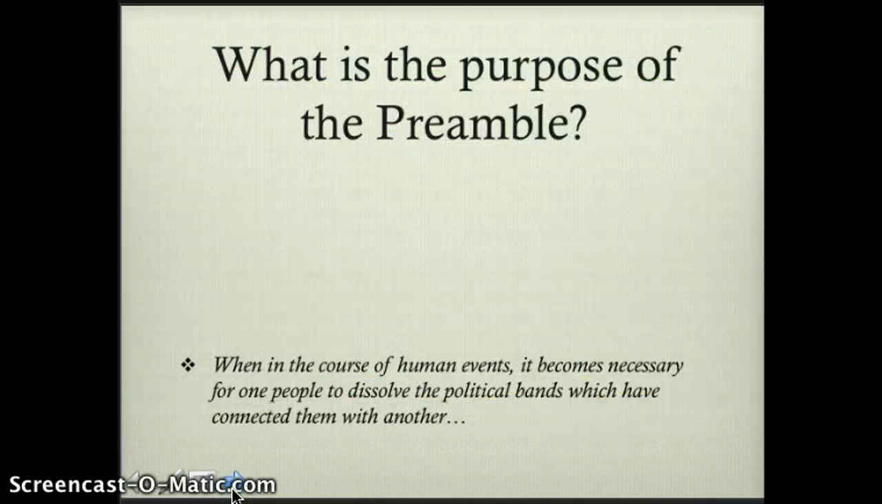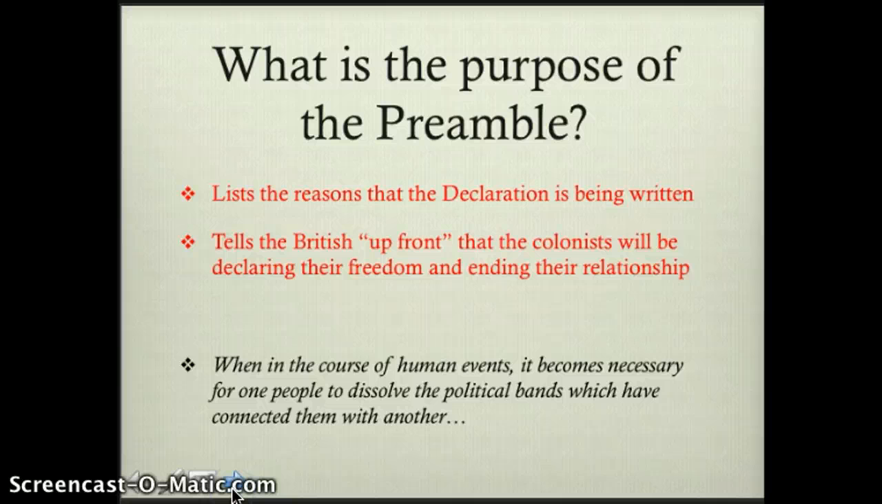What is the purpose of the preamble? Here's a line. When in the course of human events it becomes necessary for one people to dissolve the political bands which have connected them with another. This part lists the reasons the Declaration is being written and tells the British up front that the colonists will be declaring their freedom and ending this relationship. There are no conditions here, right? The colonists aren't saying, if you do this and that, we'll be your colonists again. They're telling them right away, first section, this is over.